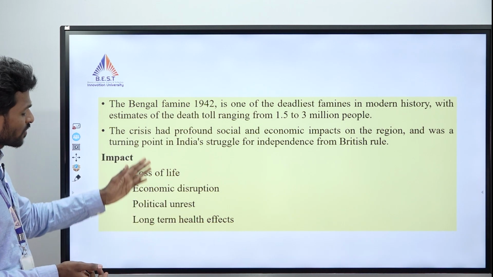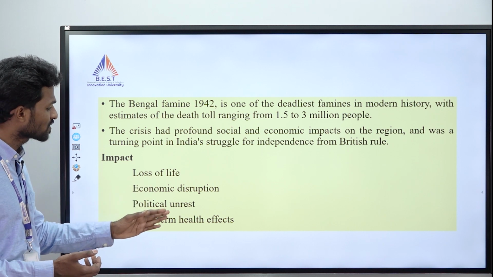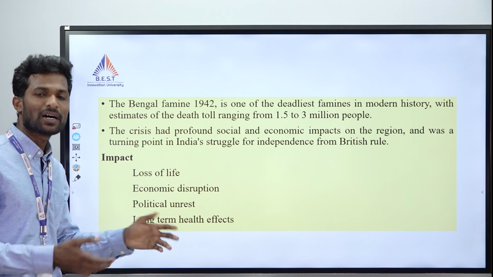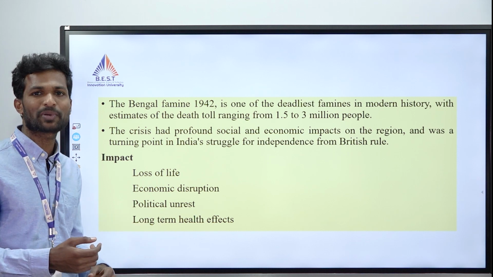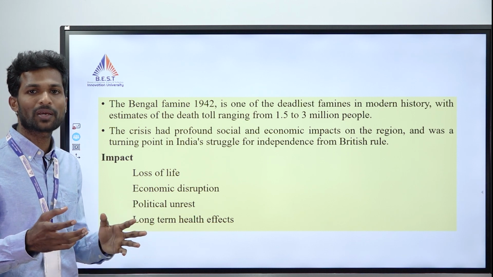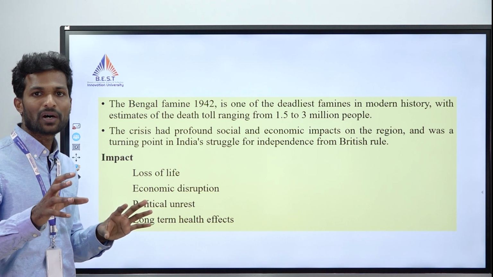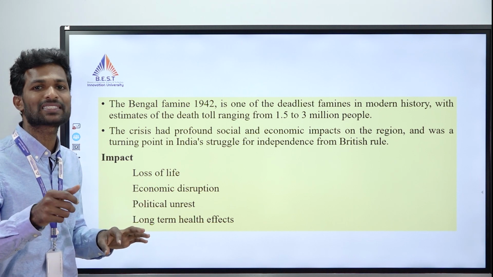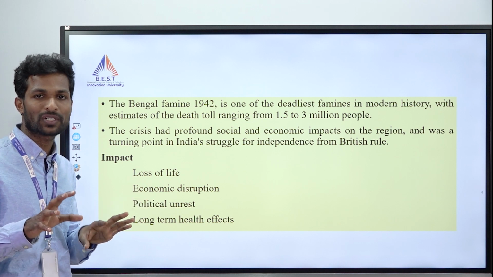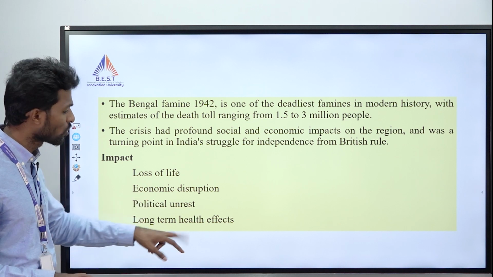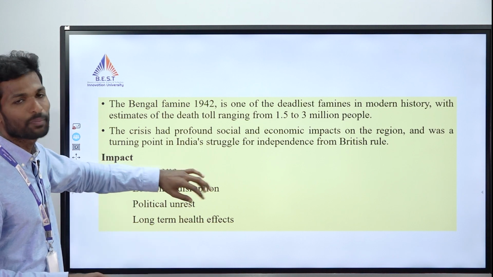When it comes to the impact, there were losses of lives, economic disruption in the time of the British government, as well as political unrest and long-term health effects. Because imagine, if you can't get food for 2 or 3 days and then suddenly eat, what will happen? Hope you know that the body won't support that for long. So that may lead to long-term health effects. So this is about the Bengal famine.